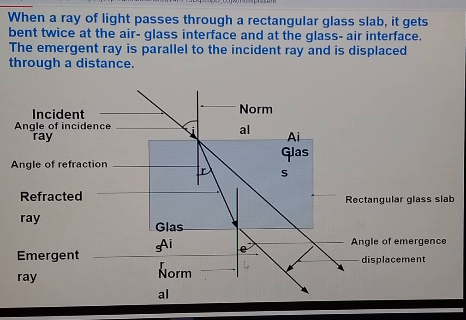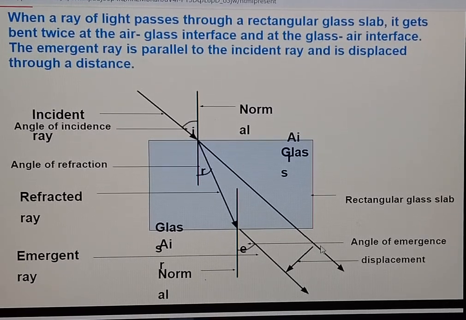Dear students, these are important topics of refraction through a glass prism. And now you have to know about lateral displacement, an important topic of refraction. The distance between the emergent ray and the direction of the incident ray is known as lateral displacement.